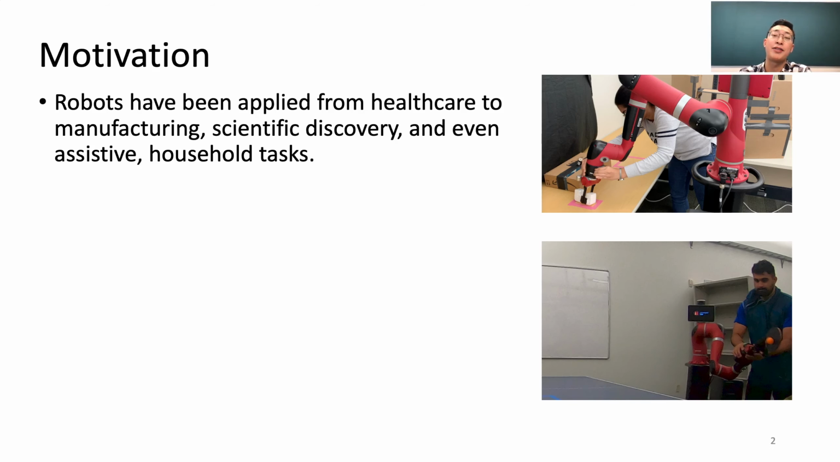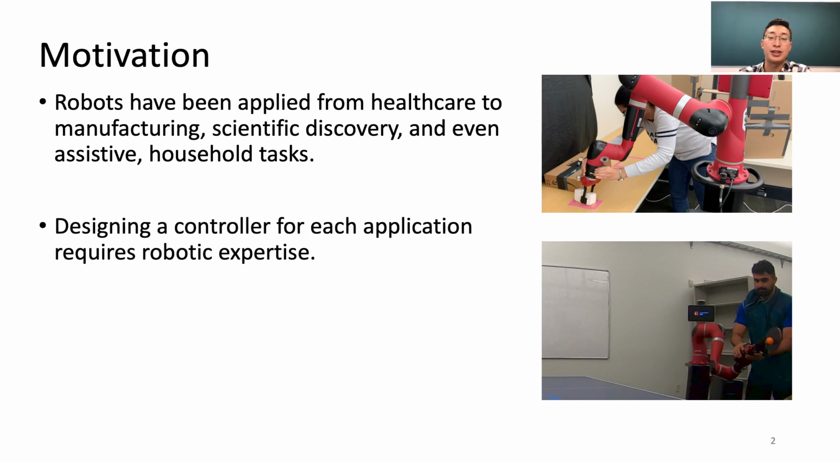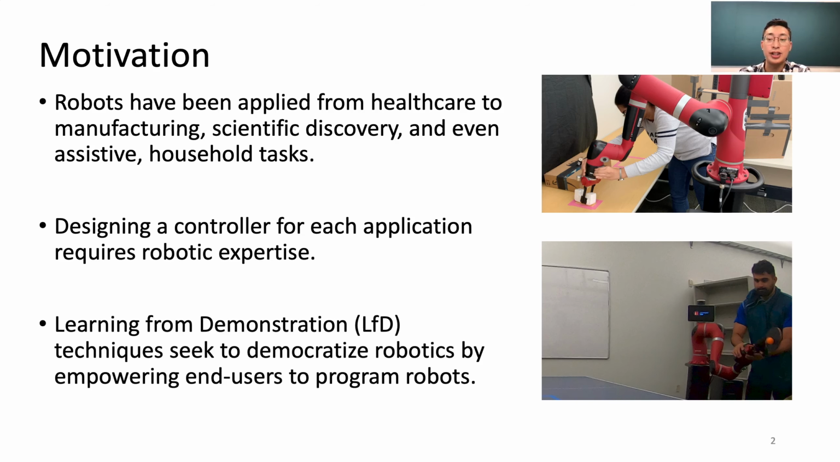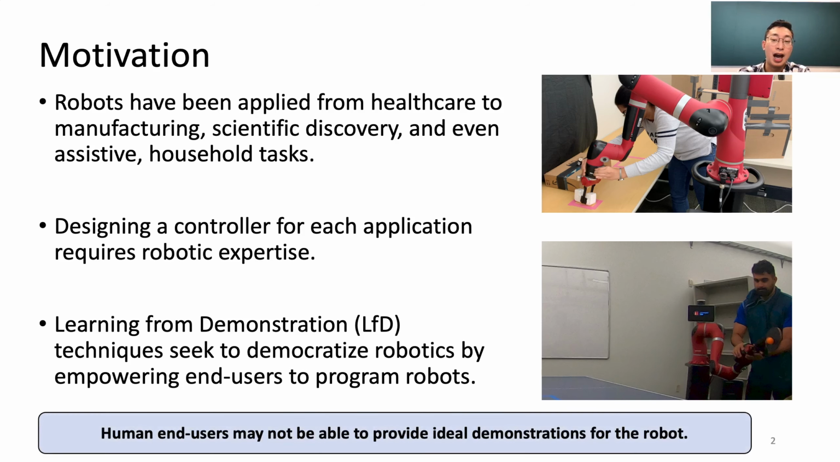Robots have been applied to every aspect of our life. However, traditional design for task controllers requires an army of robotic experts for each task, greatly limiting the possibility for realizing ubiquitous robots. In contrast, learning from demonstration techniques enable robots to learn by observing a human demonstrator's performance of the desired skill, empowering end users to program robots to achieve their personalized goals. However, human end users may not be able to provide ideal demonstrations for the robot due to diverse heuristics.